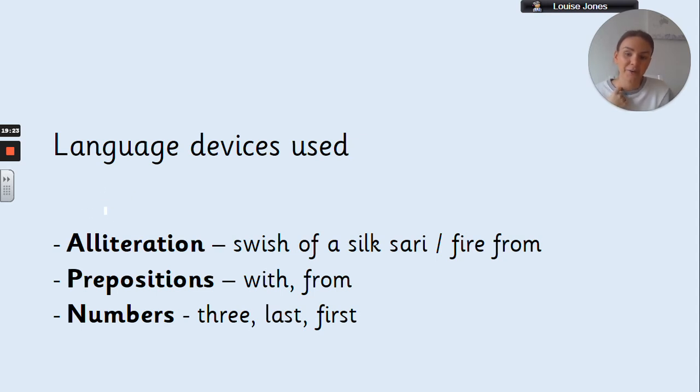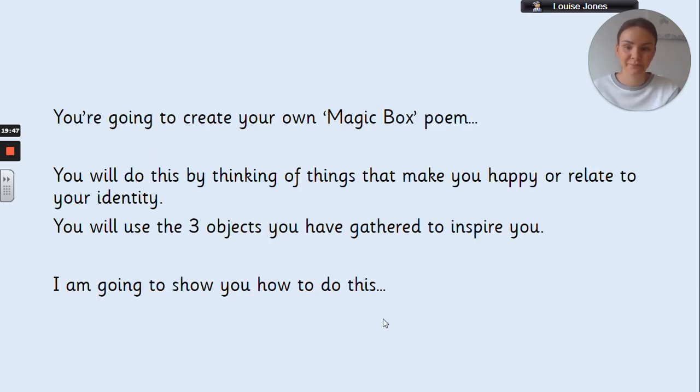Okay, so language devices used, just a quick summary. Alliteration, that's words that start with the same letter. The swish of a silk sari or fire from. Prepositions and numbers. And you're going to have a go at using these 3 things when you write your own poems today. You're going to write 1 verse.